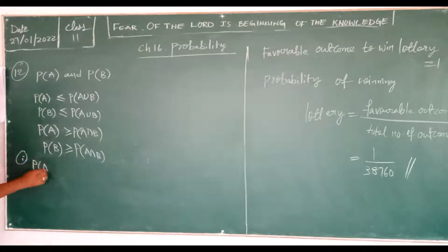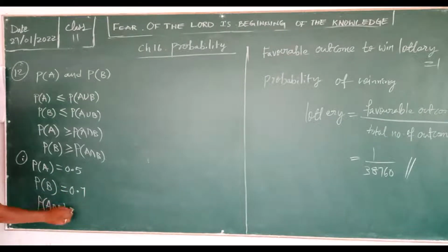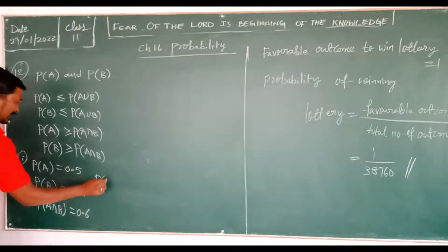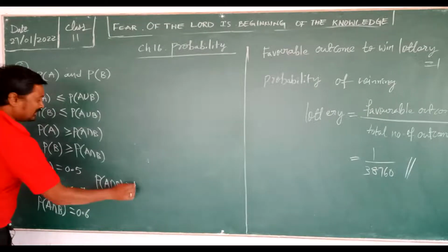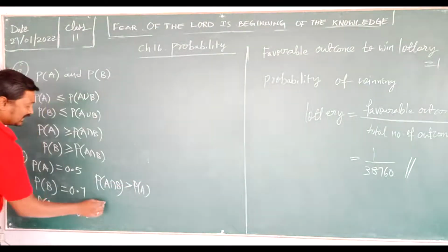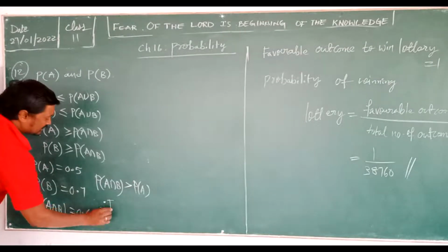P of A is given as 0.5. P of B is given as 0.7. P of A intersection B is equal to 0.6. From this you understand that P of A intersection B is greater than P of A. Therefore, we will write here that it is not consistently defined.